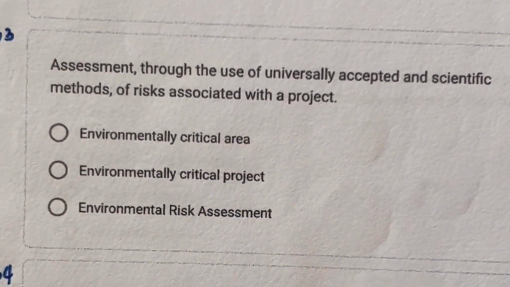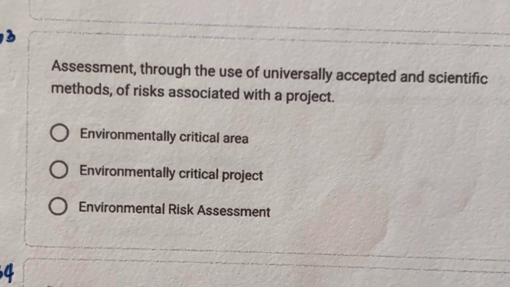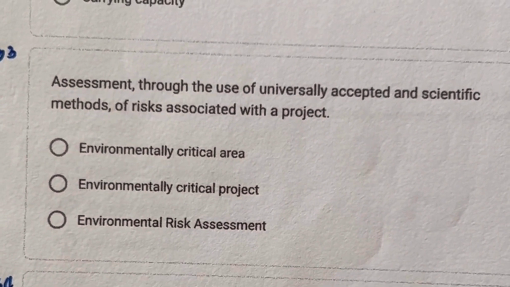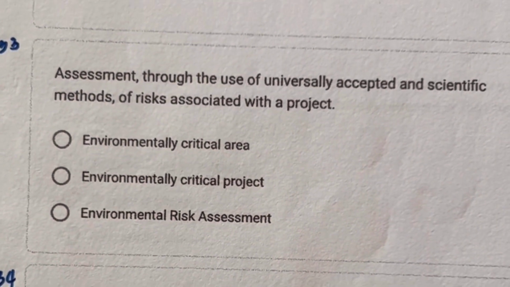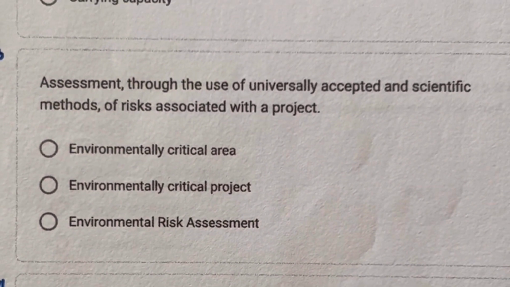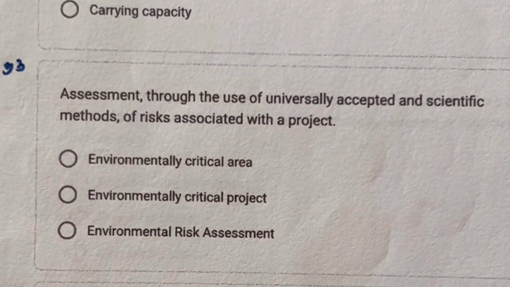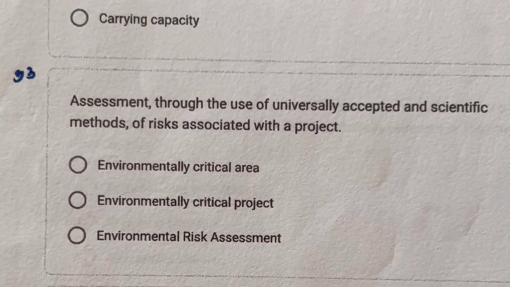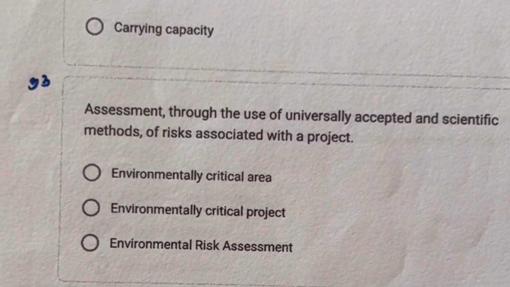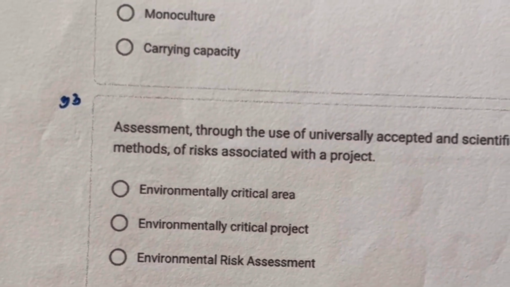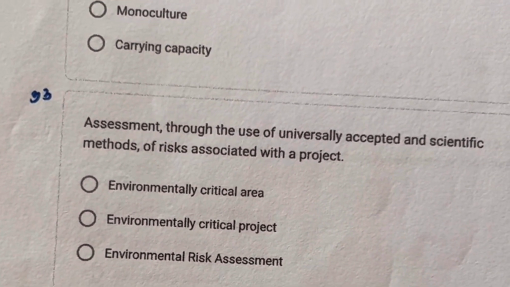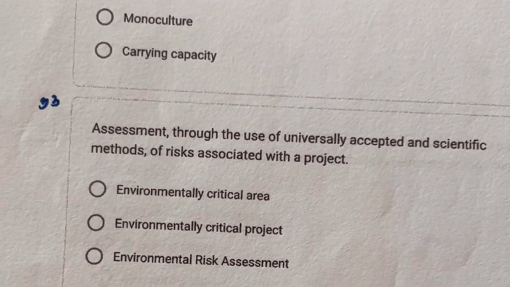Number 33. Assessment, through the use of universally accepted and scientific methods, of risk associated with a project. A. Environmentally critical area, B. Environmentally critical project, C. Environmental risk assessment. So the correct answer, letter C, environmental risk assessment. So the keyword is assessment.